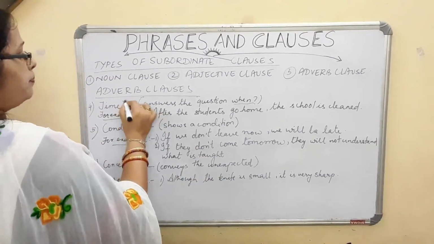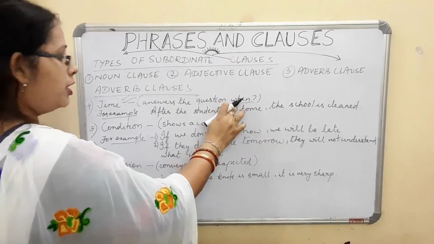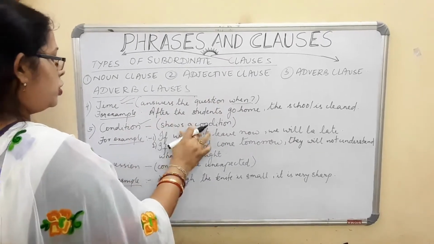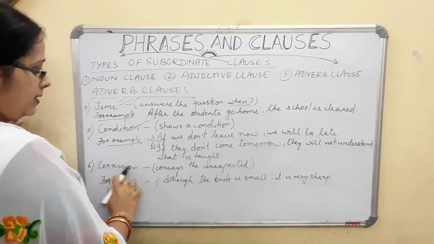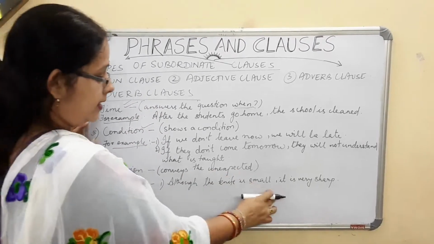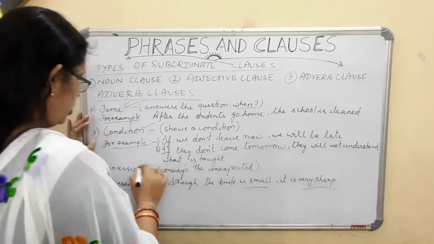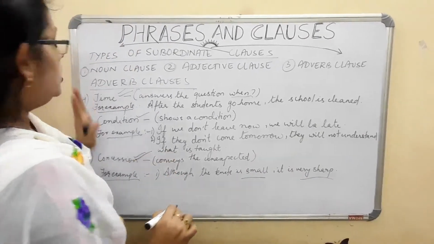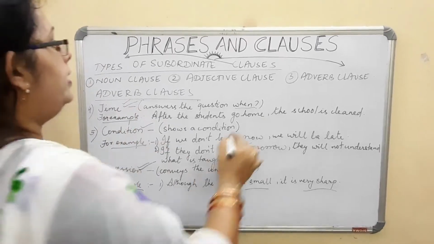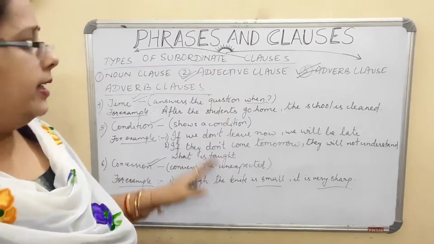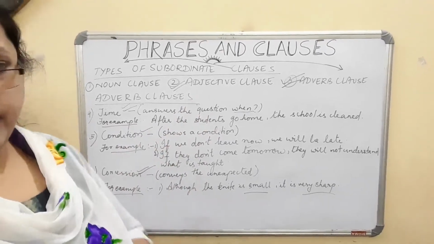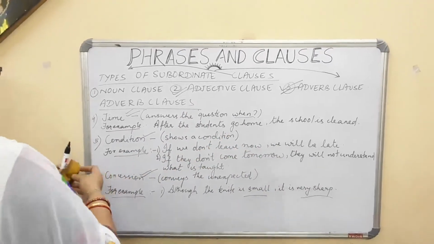Now you see here, time is over when you are asking the question when. When we are keeping a condition, it gives you the condition, that is an adverb clause again here. We are coming to concession, that means it gives an unexpected reason. Though the knife is small, it is still sharp. So we have covered the adverb clause here. After this we will be coming to the adjective clause. Very little is there in the adjective clause. I will be explaining after this what an adjective clause is.